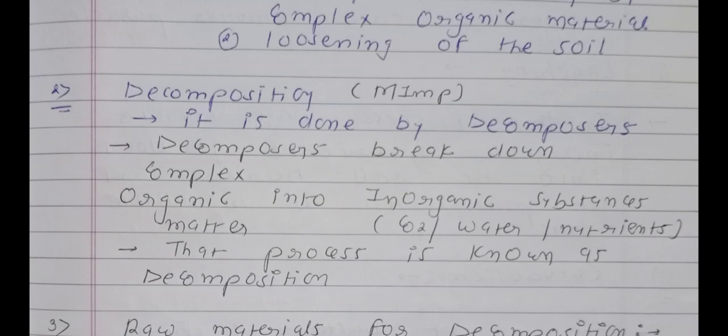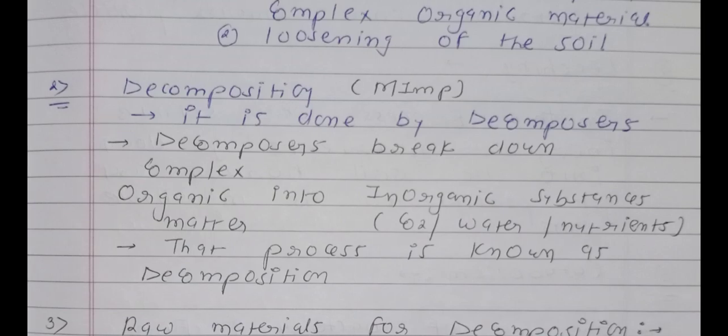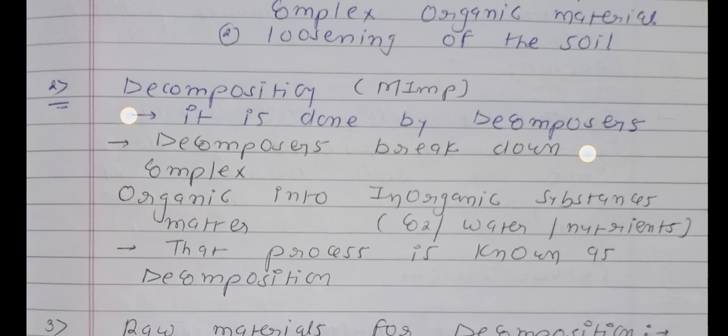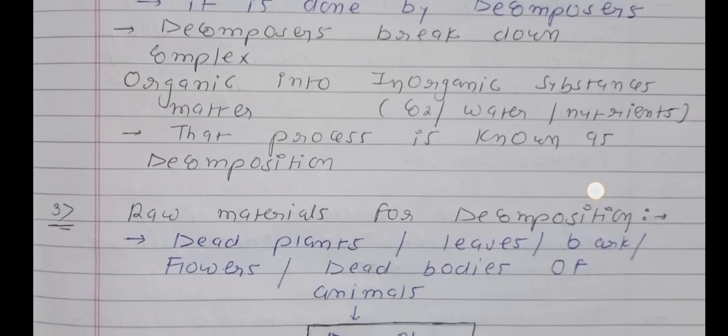So you will remember CO2, water and nutrients are the examples of inorganic material.